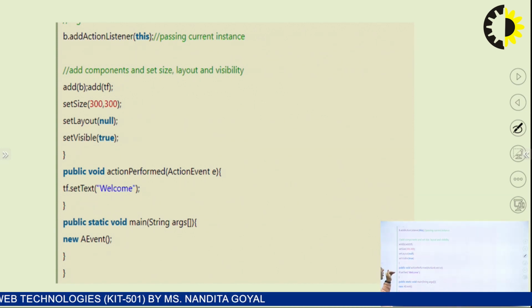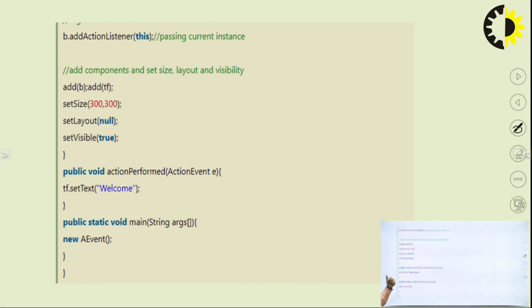Now, we have the method actionPerformed for the ActionListener interface. We have defined this method as tf.setText("welcome"). This basically means that whenever the button is clicked, we want the word welcome written in the text field.